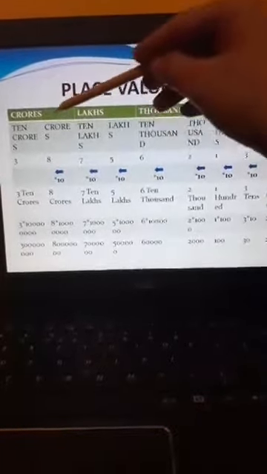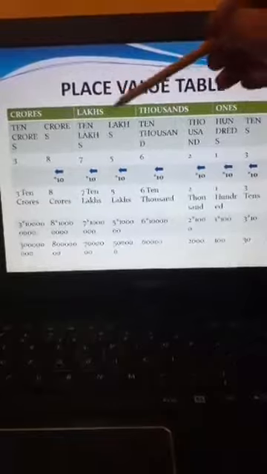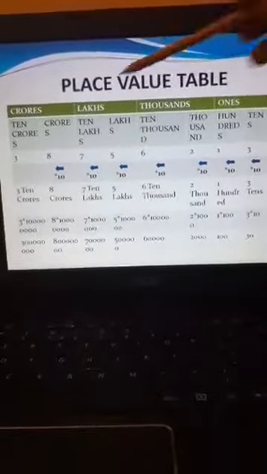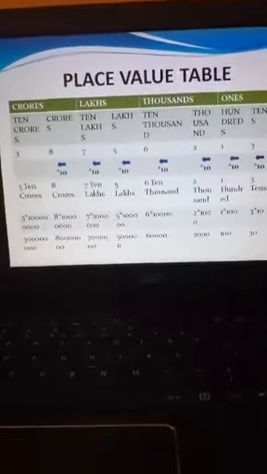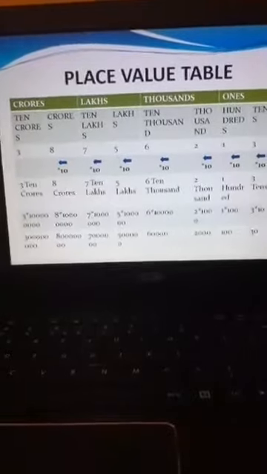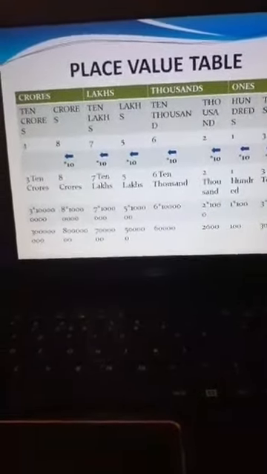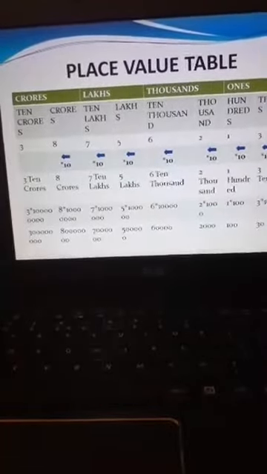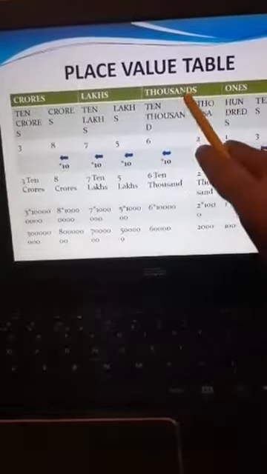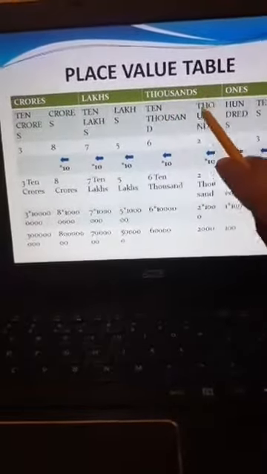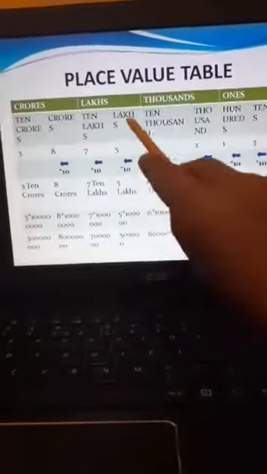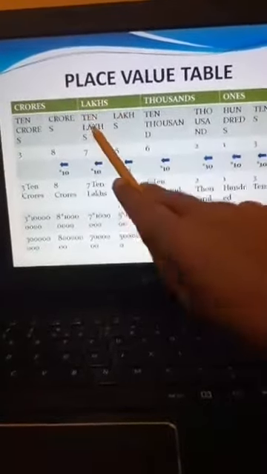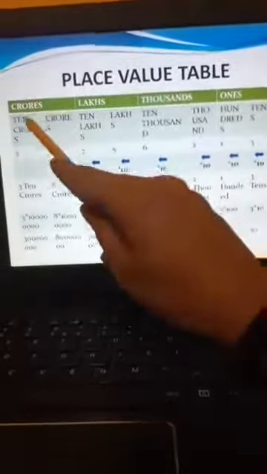These columns, which you can see in green color, are known as periods. The ones period includes hundreds, tens, ones. The thousand period includes ten thousands and thousands. The lakhs period includes lakhs and ten lakhs. The crores period includes ten crores and crores.